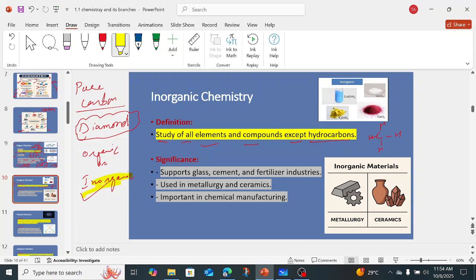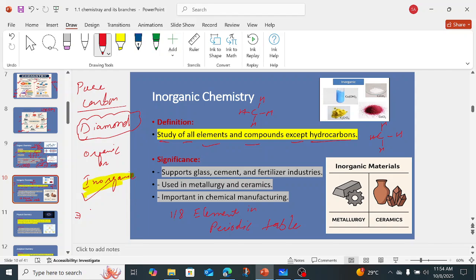Diamond is inorganic. It's not organic. Diamond is inorganic. Okay, why? Because, as I told you, in organic chemistry we study carbon with hydrogen, right? So in organic chemistry we study hydrocarbons, but in inorganic chemistry we study all the 118 elements present in the periodic table, right? So also the pure form of carbon we study in inorganic chemistry, and also the other compounds.